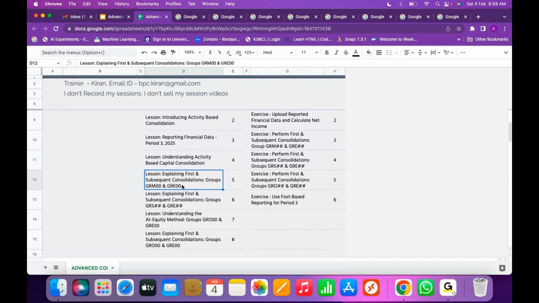So for the GRM group, Central Europe group, we have positive goodwill. When I talk about the GRS group, Southern Europe group, it posts the negative goodwill. So how the P&L accounts or P&L net income is influenced based on this particular negative goodwill, how the write-off happens, we are going to understand the entries the system is going to generate. And when we are talking about Southern Europe, we have at equity method. In activity-based approach, at equity method is possible. In rule-based, at equity method is not possible, correct?